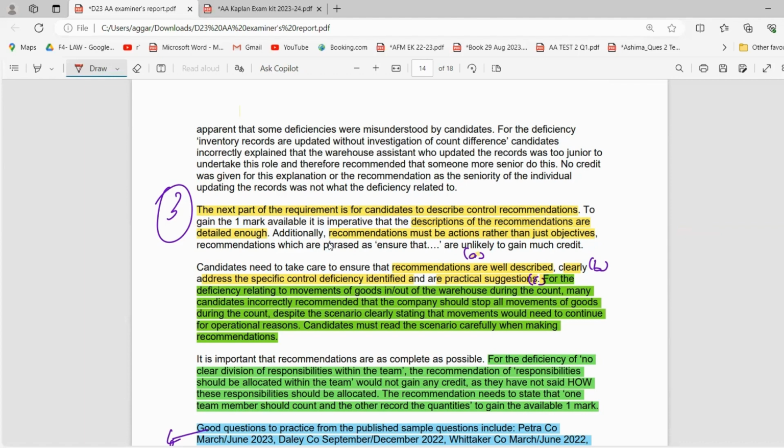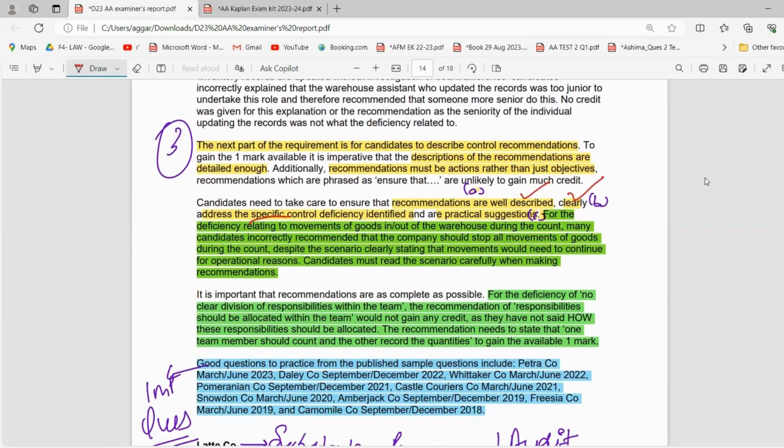It should be actions, like I said, that they can have cameras, they can have safety guards, etc. So these are actions which we can take. Recommendations are well described. Number one, clearly addressed to the specific scenario. Second, and are practical suggestions. So these, what I've said in the example, are practical. You cannot write impractical situations in your answers, because think of it like that, you're actually solving a problem. You're not solving a question, you're solving a problem. So write it in that way.